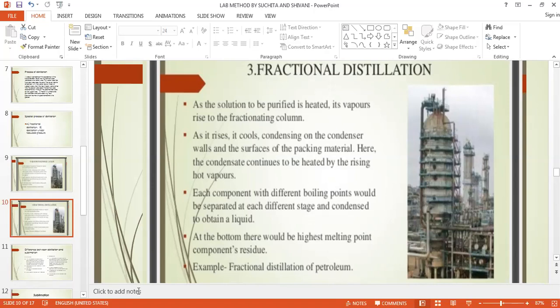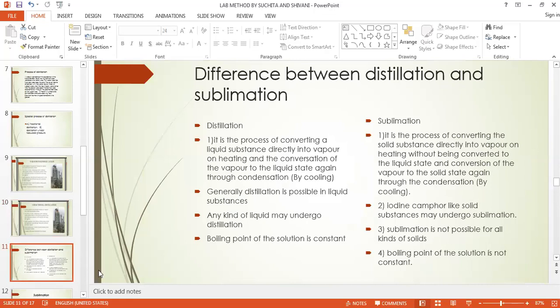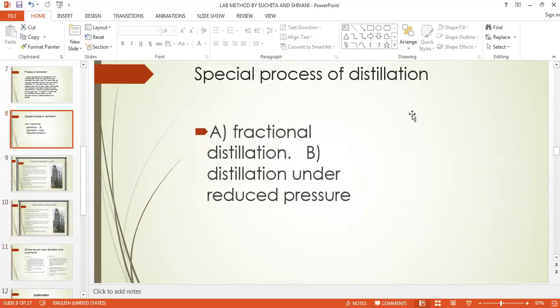The third one, now we will take the difference between the distillation and the sublimation. The second method of distillation is the distillation under reduced pressure.